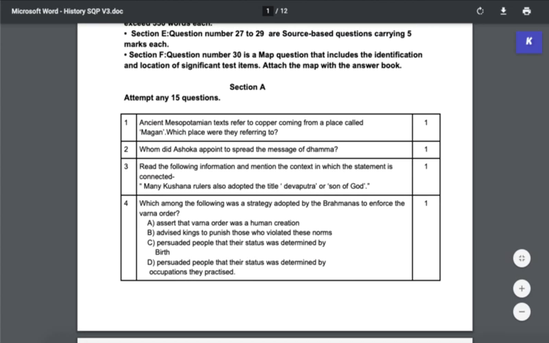Going back to the sample paper, whom did Ashoka appoint to send the message of Dhamma? Well, I would suggest you write the entire sentence, that Ashoka appointed Dhamma Mahamatas to spread the message of Dhamma. Right? Doesn't take that long to write it down.